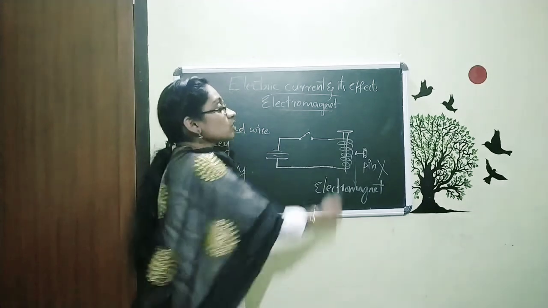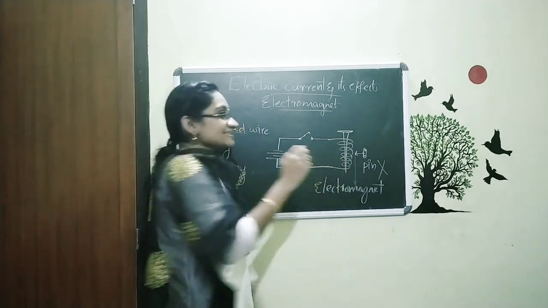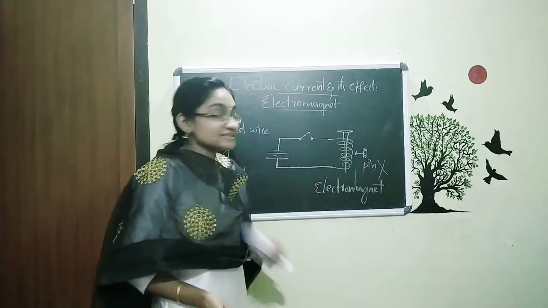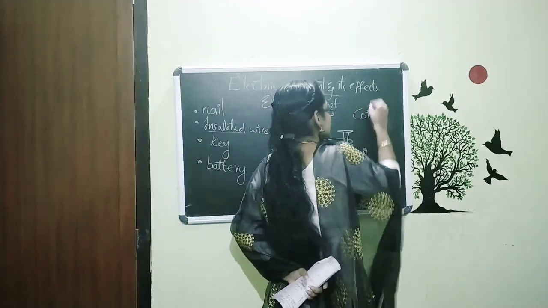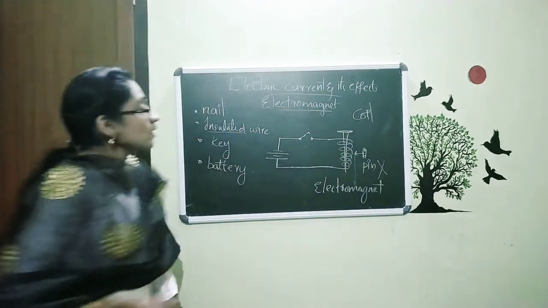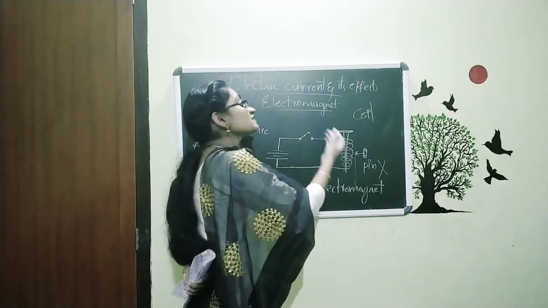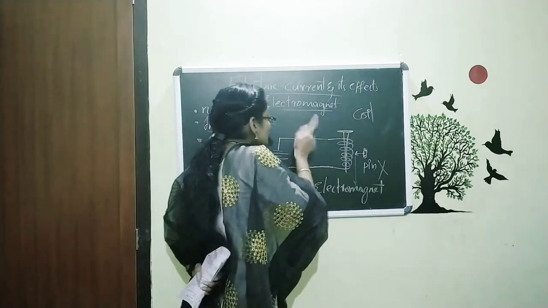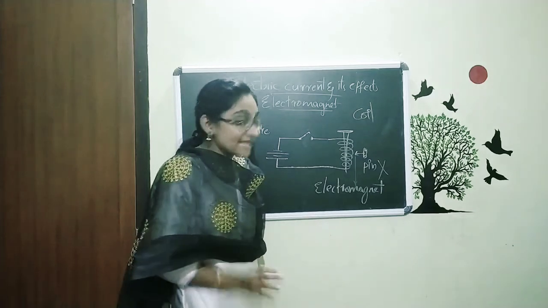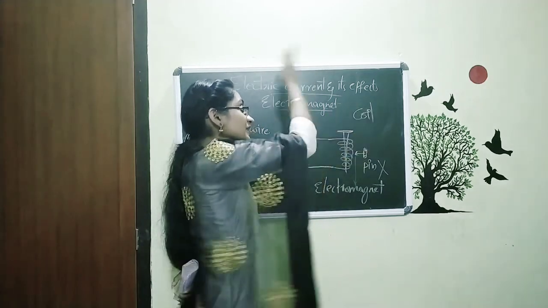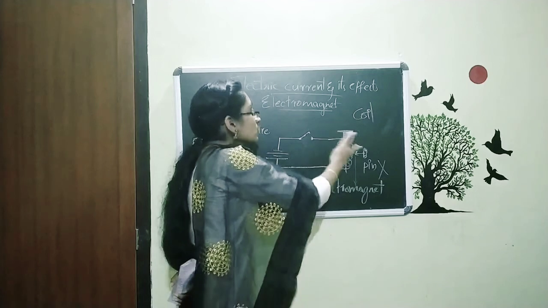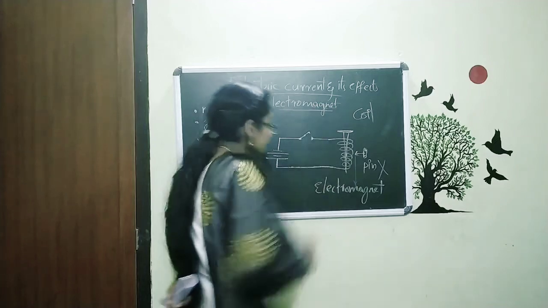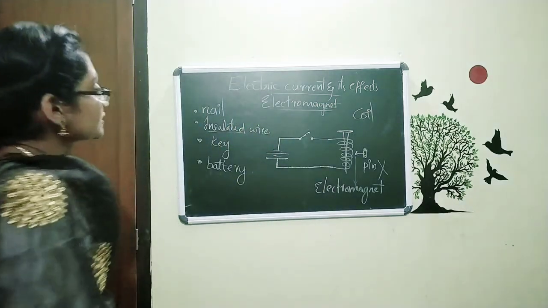That means this coil, as we call it when we are winding or turning these wires, C-O-I-L, coil. When the electricity is flowing, this coil acts as a magnet. And when the flow of electricity breaks, it goes back to the previous stage. That means this system is no longer a magnet. So this is about the electromagnet.